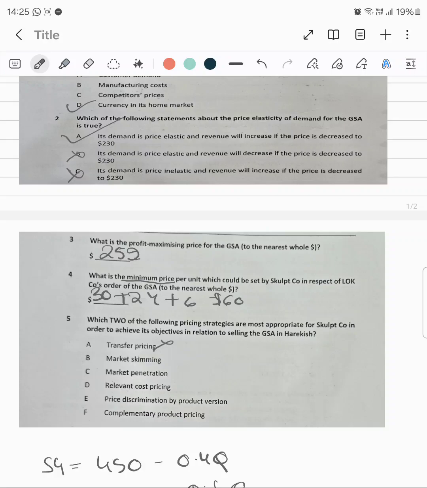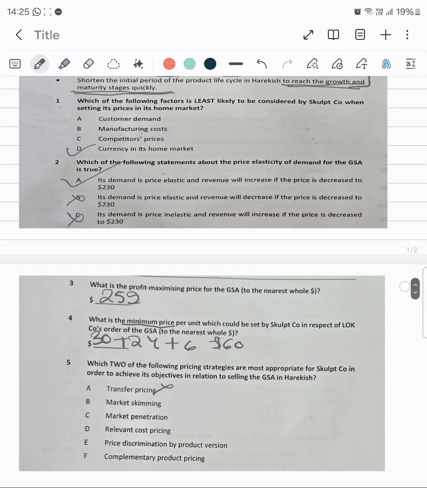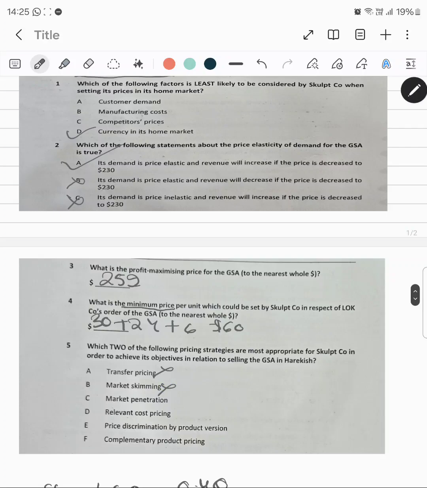Market skimming is a strategy wherein I am charging high prices on my goods initially, in order to maximize my profit as quickly as possible. But over here it has mentioned to set a minimum acceptable price, so it is not setting a maximum. Therefore market skimming will not be used.